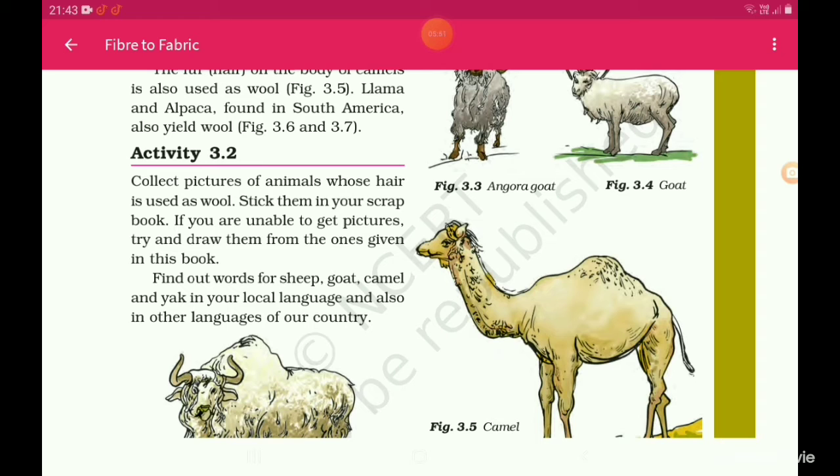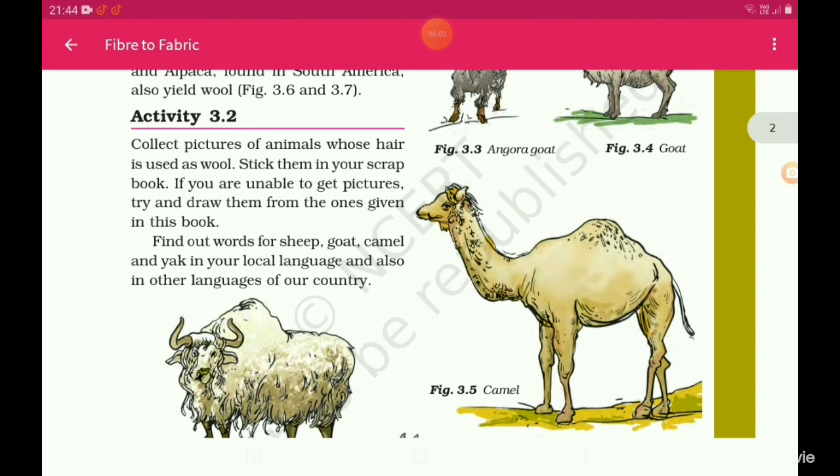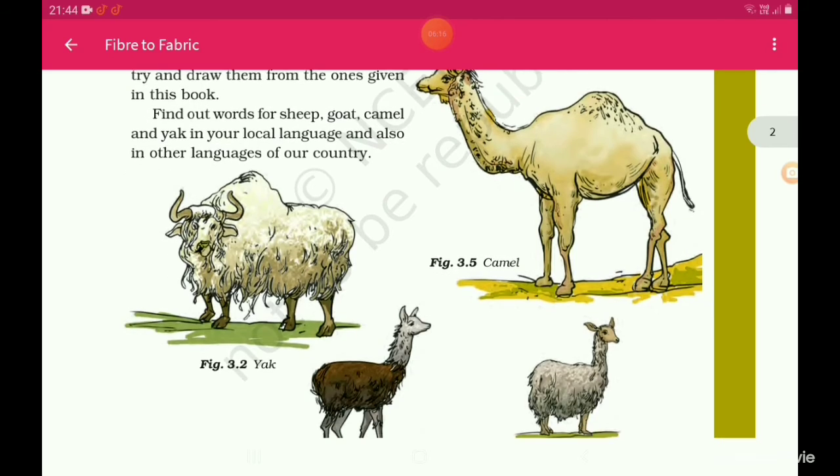So let us see activity 3.2. Collect pictures of animals whose hair is used as wool. Stick them in your scrapbook. If you are unable to get pictures, try and draw them from the ones given in this book. Find out words for sheep, goat, camel and yak in your local language and also in other languages of our country.